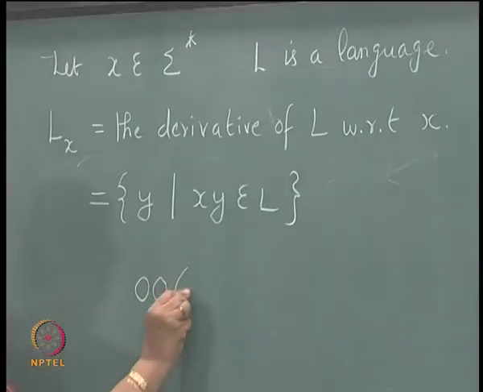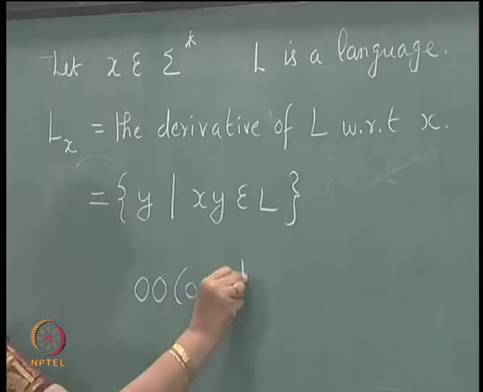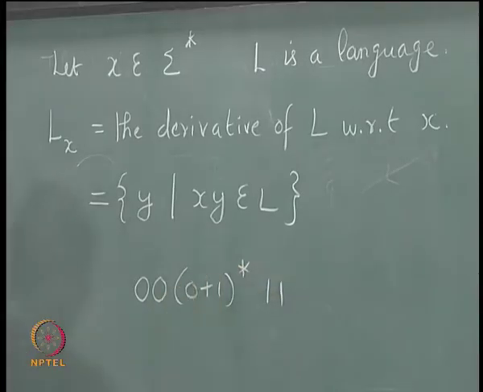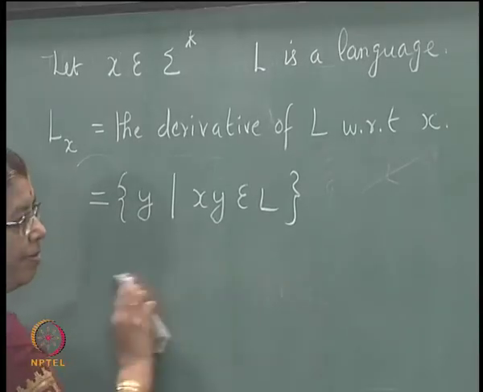Let us consider the example which we considered yesterday.